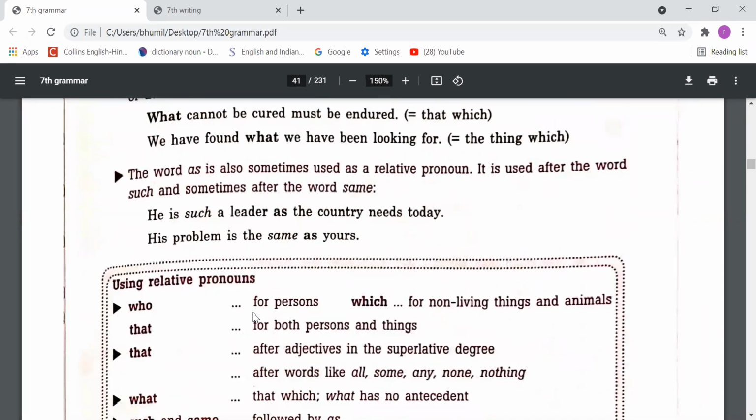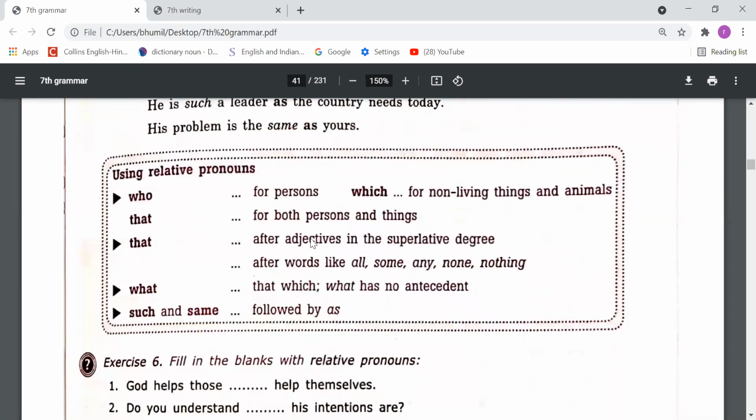The word as is also sometimes used as a relative pronoun. It is used after words such as such, and sometimes after the word same. Like, he is such a leader as the country needs today. His problem is the same as yours. So after such and same we can use as as a relative pronoun.